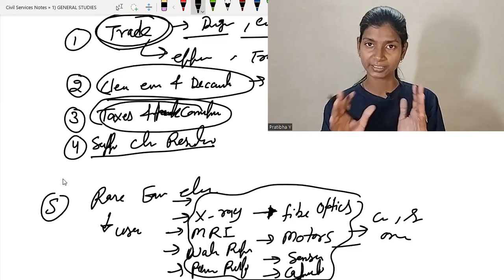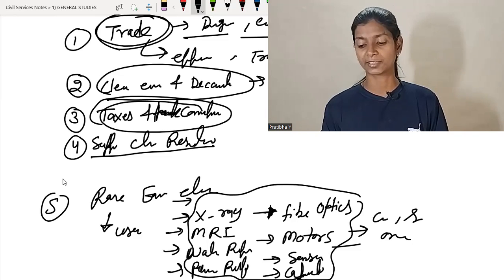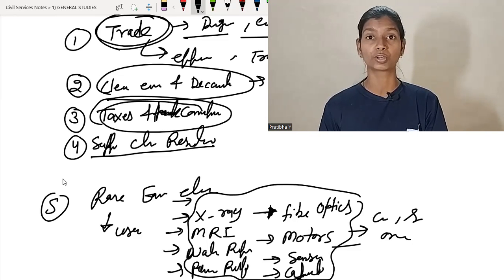So these are the five very important topics which are going into different dimensions. And by understanding these topics as a whole, we gain some perspective about the different issues going on in the whole world.